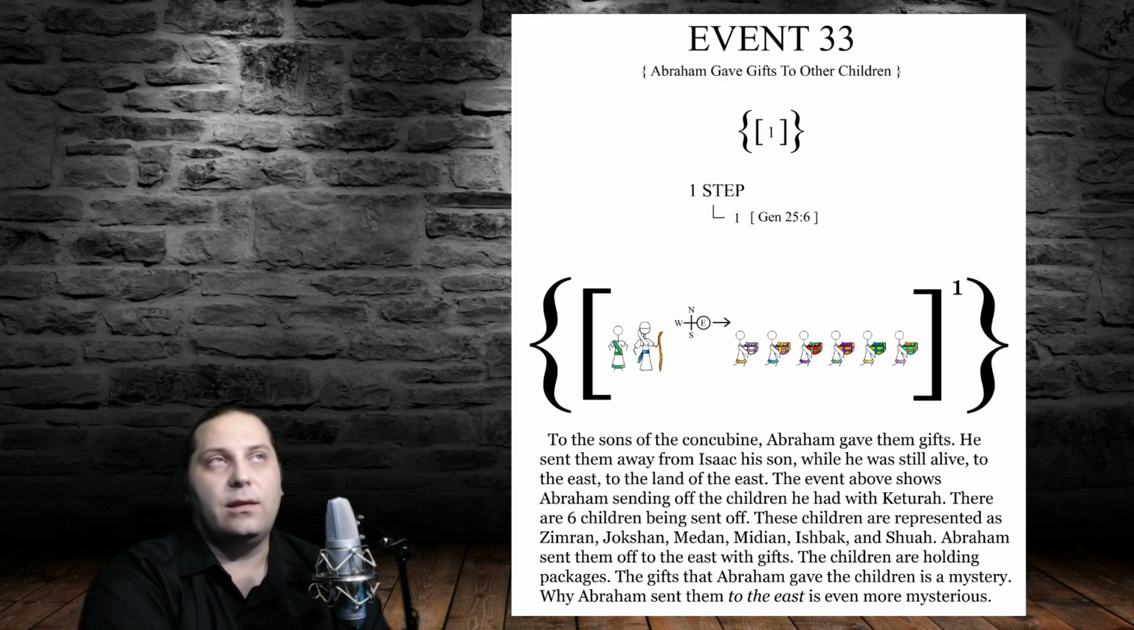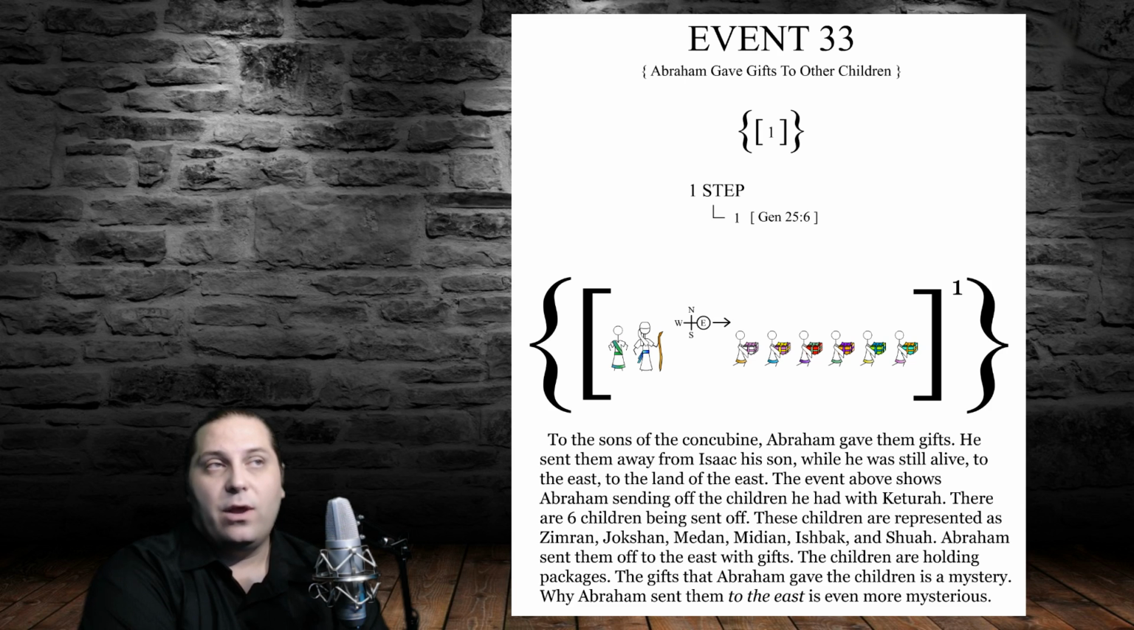Event 33. Abraham gave gifts to other children. We can see this event is comprised from only one step, and that step can be found in Genesis 25, verse 6. And looking here in the step, we see 6 children traveling east away from Abraham and Isaac. The verse reads, "To the sons of the concubine, Abraham gave them gifts.